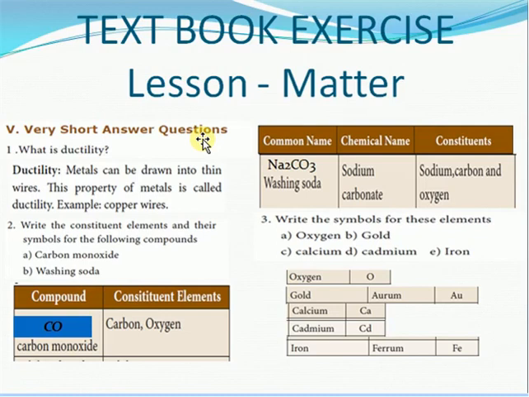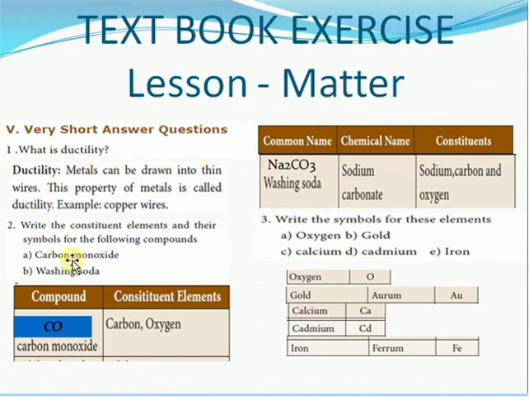Now what is called ductility? It's a very simple idea, my dear children. Metals can be drawn into thin wires. This property is called ductility. Example: copper wires, aluminum wires, even iron wires we have. All these are examples of the property of ductility. So ductile is nothing but metal can be drawn into thin wires.